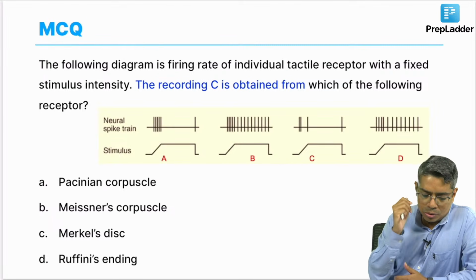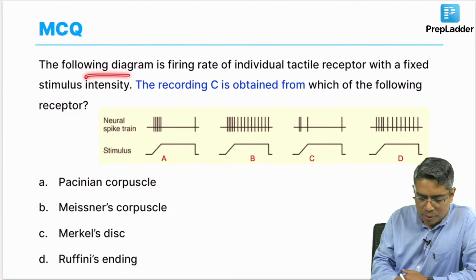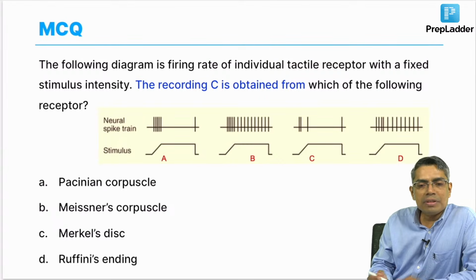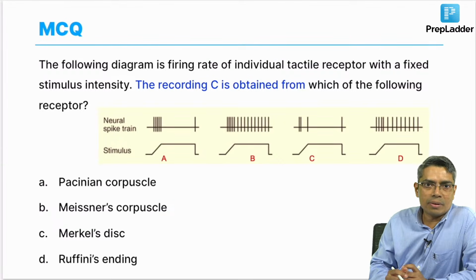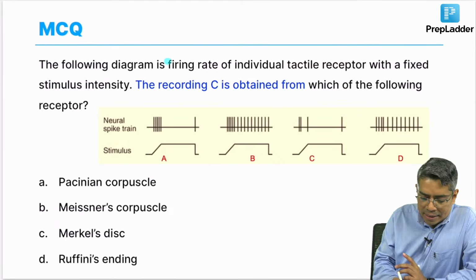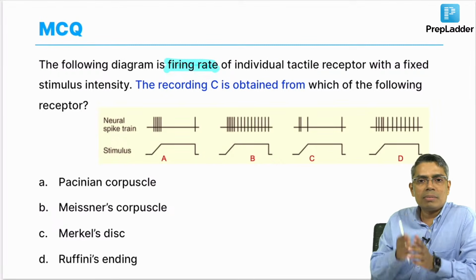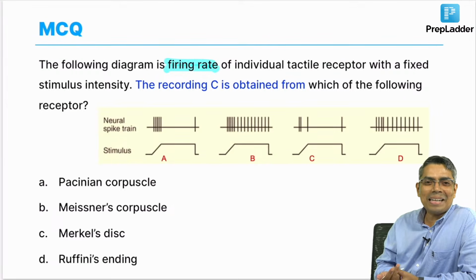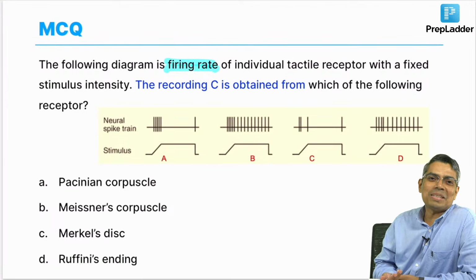Chalo. So here the question is, the following diagram is the firing rate. Okay, so whenever you look at the language of the MCQ, sometimes the student gets scared just by seeing the language. Okay, look at the language: firing rate. So when it says firing rate, like the firing of a gun, but the firing in CNS is action potential firing.